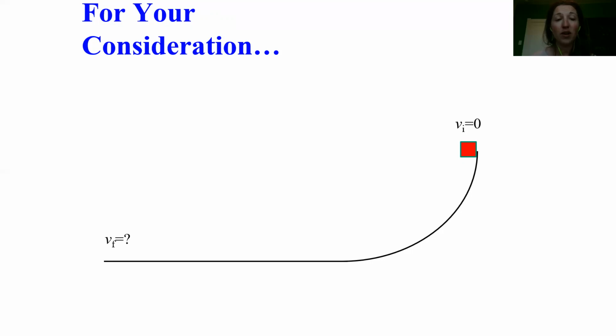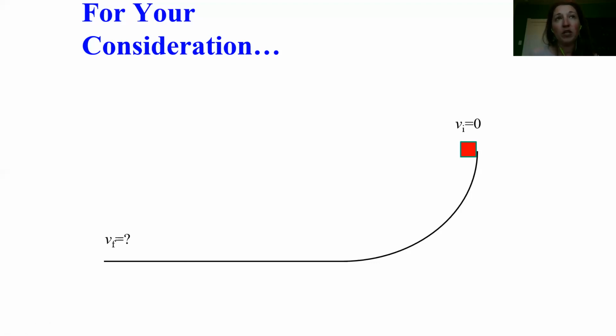Let's just consider a block sliding down a ramp, and let's say friction is negligible. We don't have to worry about friction. What is the speed when the block gets to the bottom of the ramp? You've done something similar to this, but you did it when the ramp was straight. And now what happens when the ramp is curved?